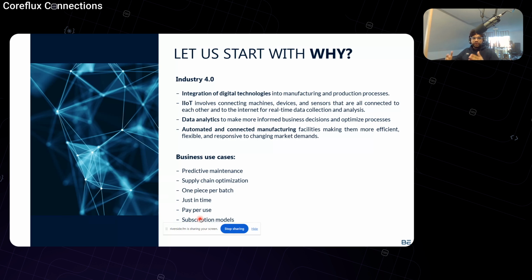Imagine you buy a robot arm. You don't pay for the entire robot arm, but you just pay for the number of times you're going to use it. So these are some interesting business use cases which are already available in the SaaS industry, software as a service. And for this to come to the industrial automation world, you need the devices to be connected. This is what is being said in Industry 4.0, and this is something that we are going to realize today.